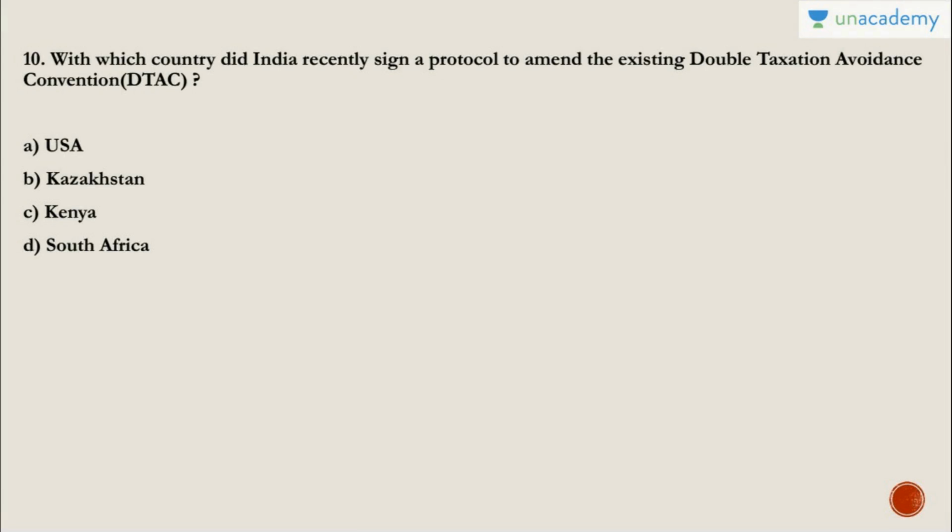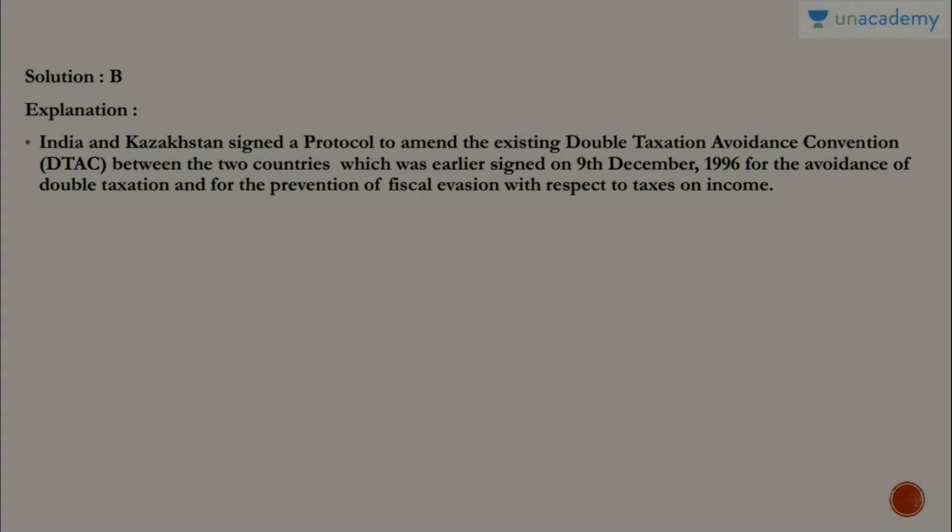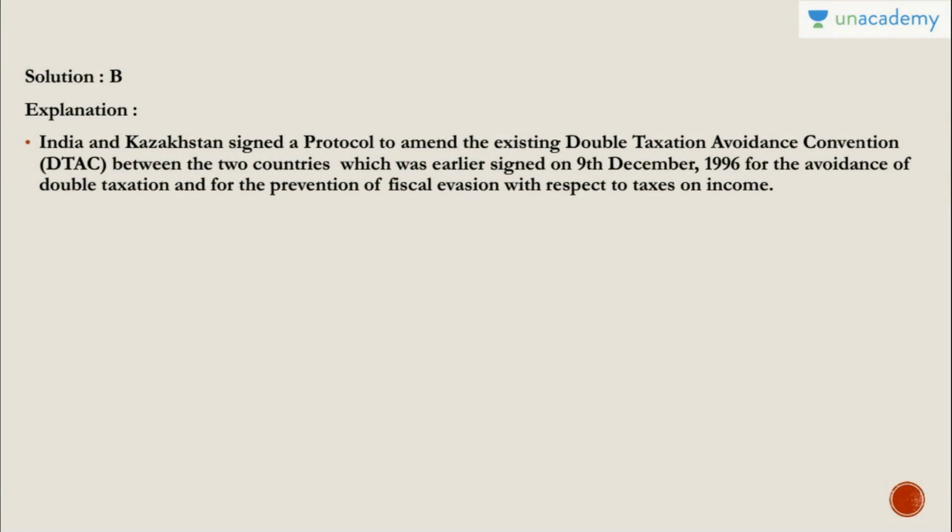And the last question for today is, with which country did India recently sign a protocol to amend the existing DTAC, that is Double Taxation Avoidance Convention? So here the answer is B, that is Kazakhstan. India and Kazakhstan signed a protocol to amend the existing DTAC, that is Double Taxation Avoidance Convention.